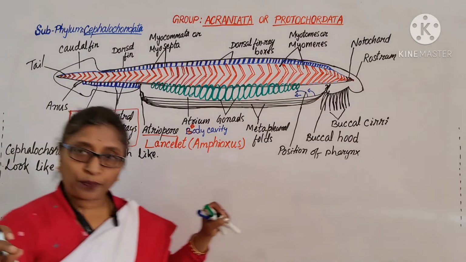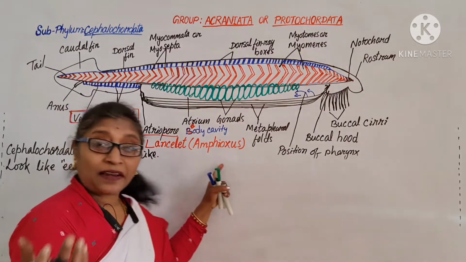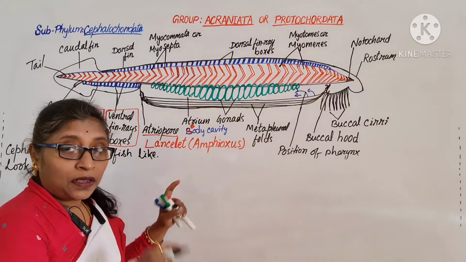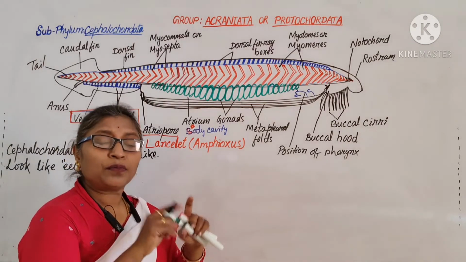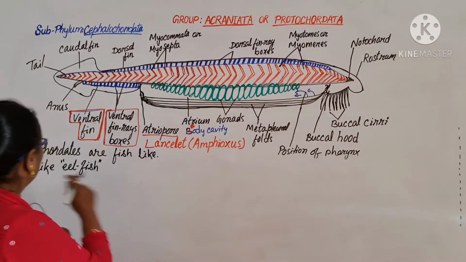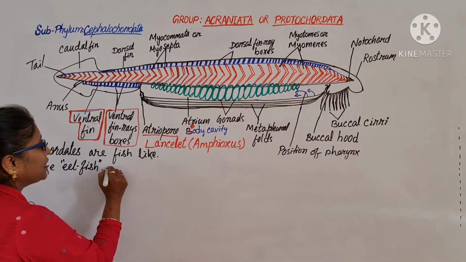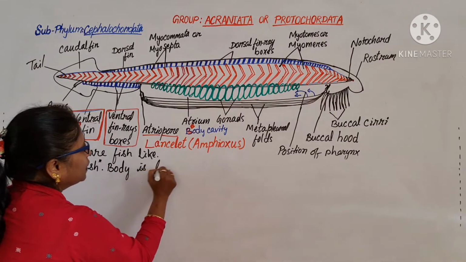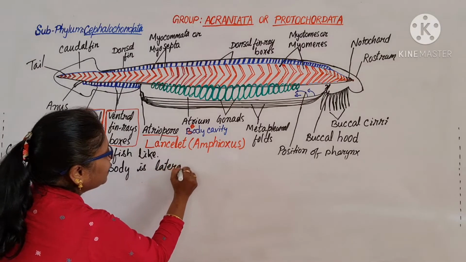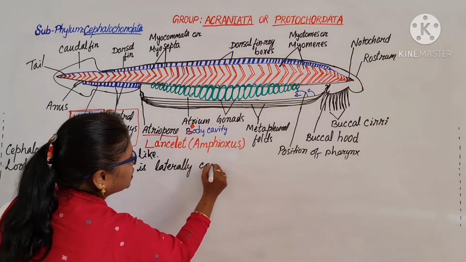Both sides are pointed. That's why their name is Amphioxus. The Greek meaning of Amphioxus is both sides pointed. And the body is laterally compressed.